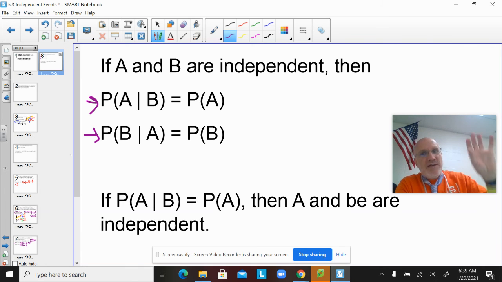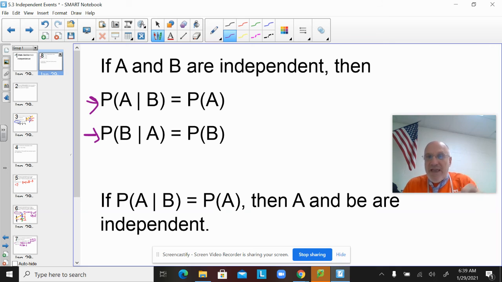So again, sometimes you'll be told 2 events are independent, and if it says, what's the probability of A given B, you have to know, oh, that's just the probability of A. You can't assume it if you don't know they're independent, but sometimes you're told the 2 events are independent. And at the bottom here, it works in the other direction. You might have a bunch of probabilities. P of A is this, P of A and B is this, P of A given B equals this. Like you might have numbers for those.